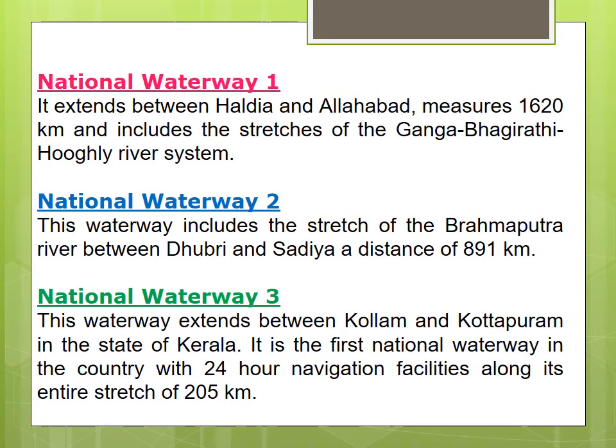National Waterway 2 stretches along the Brahmaputra river between Dhubri and Sadia. National Waterway 3 starts from Kollam to Kottapuram. The lengths are 1620 km, 891 km, and 205 km respectively.